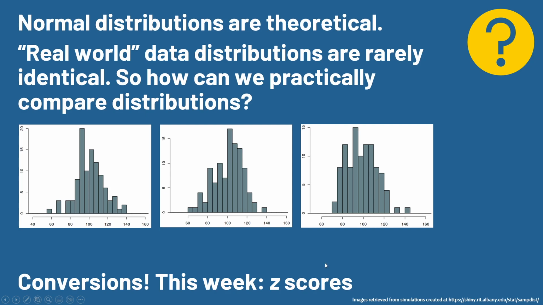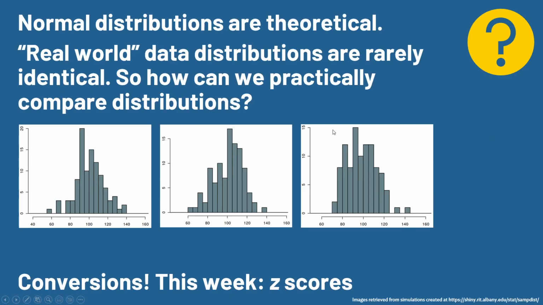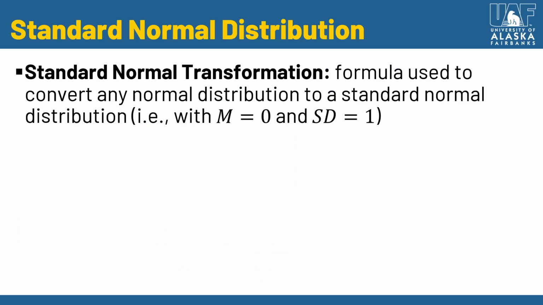And there are a few different ways we can use this to inform things. This week we'll be talking about z-scores. We'll also talk about t-scores in upcoming modules, and that's something that, again, if you've taken stats, you might have come across before. And so when we use this distribution, if we're taking some sort of imperfect real world data, we can convert it to a normal distribution using a standard normal transformation. In other words, we can take these imperfect distributions and transform them to a standard normal distribution for the sake of interpreting our information.